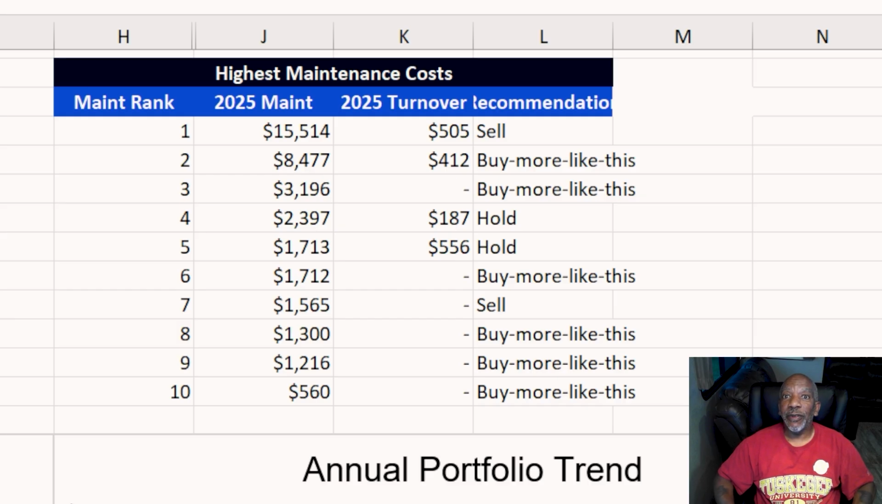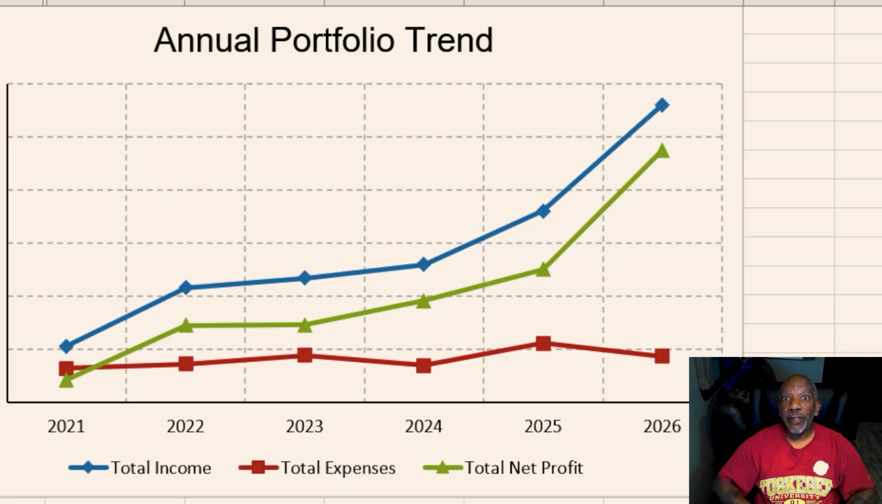Now let's look at some of the other data. We have looked at this particular chart before when I ran this, but now what I've added are the first 6 months of 2026. So not only is ChatGPT looking at how much my total income was, how much my total expenses were, how much my total net profit is. And so if you take my total income and you subtract the total expenses, that gives you the total net profit that I have to pay mortgages, to pay property taxes, to pay insurance.